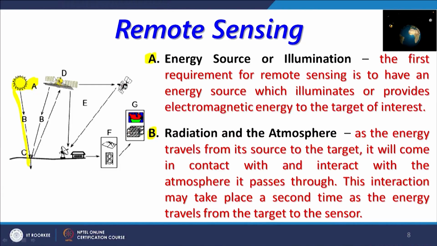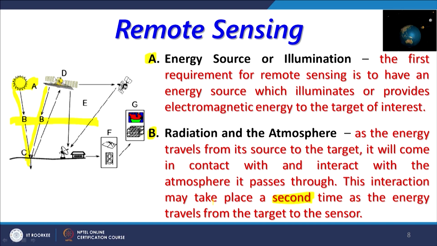Why a second time? As I have already said, when it is coming from the sun to the Earth, it has to travel through the atmosphere which is in between, and when it goes back after illuminating the surface or emitting energy, then again it has to pass through the atmosphere. That is why it is a second time.